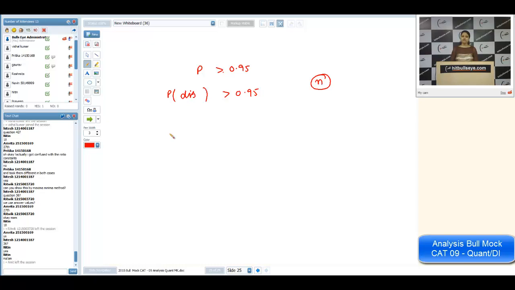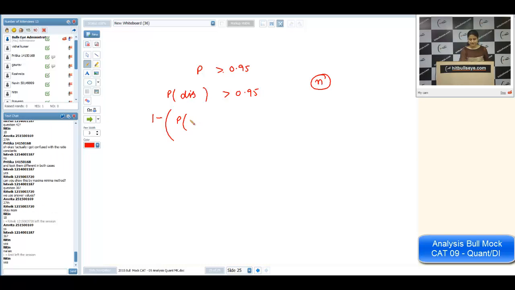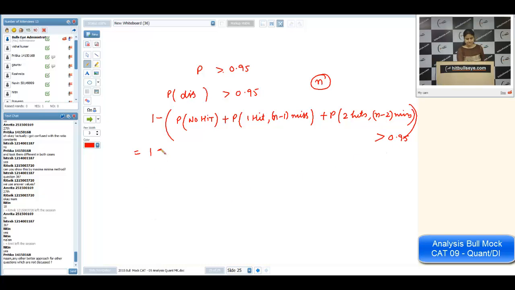But it will be a huge expression to solve. That's why we are taking the reverse approach. Are you getting me, Nitin? Now what is the reverse approach? Probability of no hit, 0 hit. Probability of 1 hit, remaining are misses. Or probability of 2 hits, remaining are misses. So we want to calculate the probability of this. It should exceed 0.95.